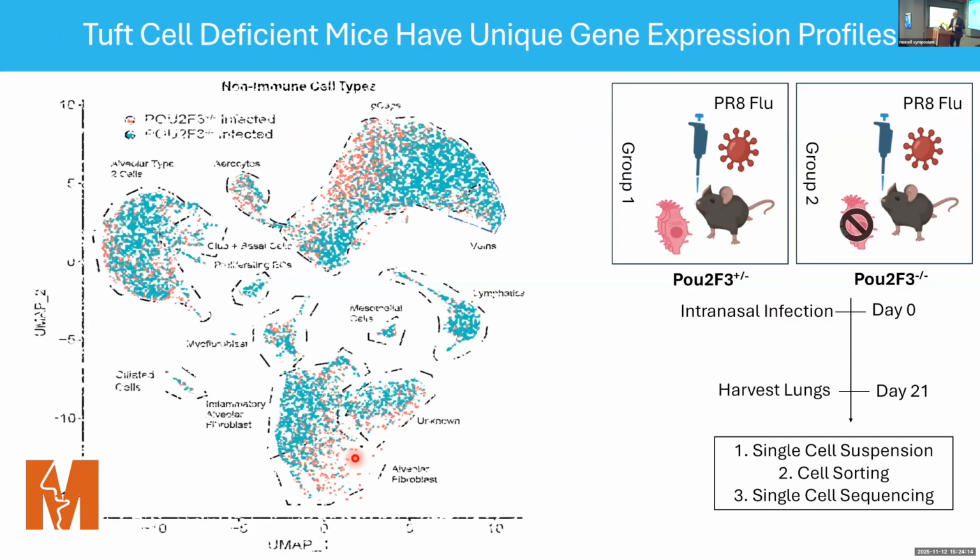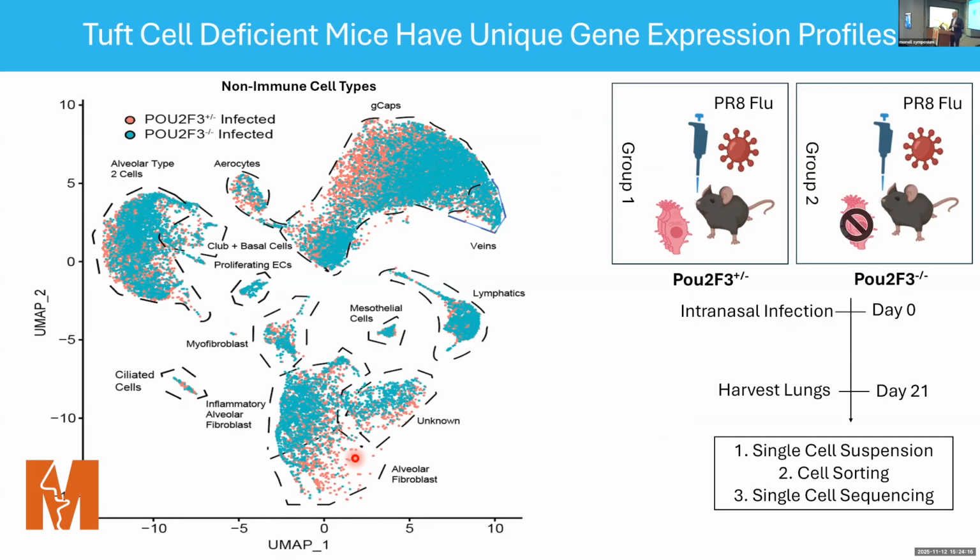And so this is a UMAP of the result of just the non-immune cell types. And what you can see in aqua blue are Tuft cell deficient mice, and in orange are Tuft cell sufficient mice. And overall, you see right off the bat that there's a lot of overlap. But there are unique gene expression profiles, especially in the alveolar fibroblasts and the GCAPs.